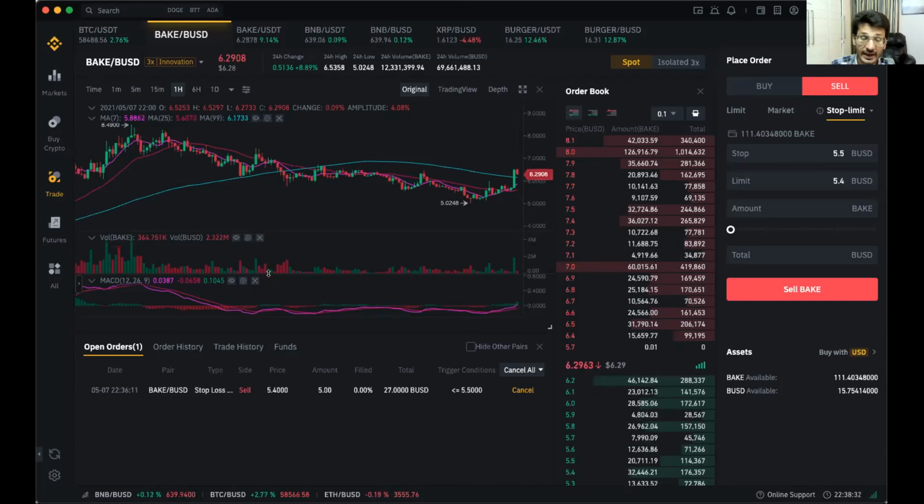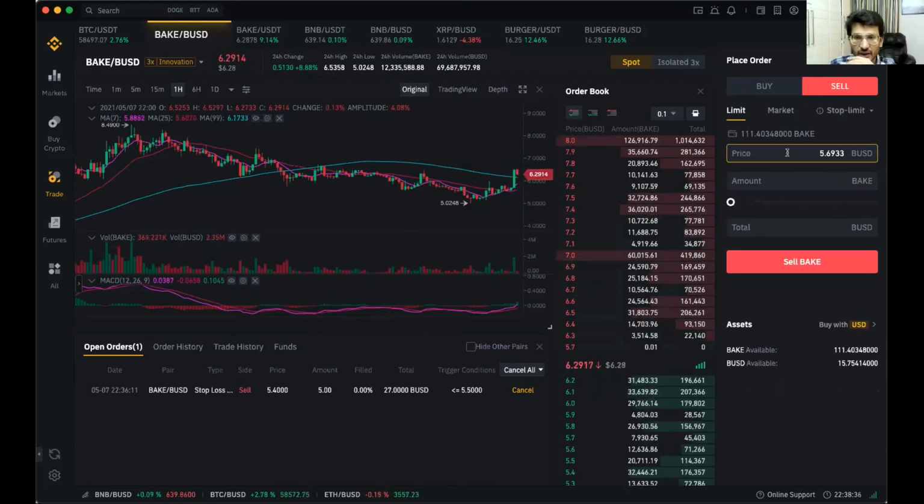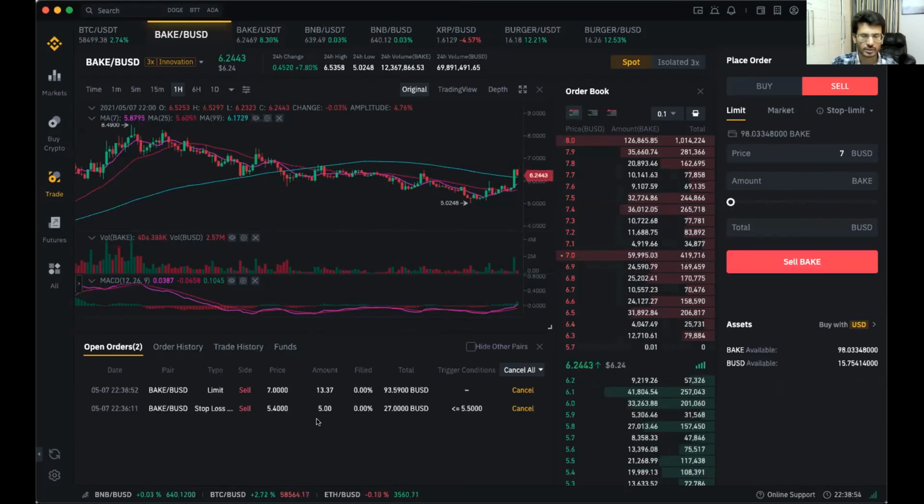Yes. Then in that case, अगर मान लो 5 पे खरीदा था, you will put a limit order. Let's say 5 पे खरीदा था, अगर मैं limit order लगाता हूँ, मैंने 5 पे खरीदा था और मैं इसको 7 पे बेचना चाहता हूँ. I want to sell it at, let's say, $7. Okay, how many bakes I want to sell it at? I want to sell 13 bakes. Okay, I want to sell 13 bakes at $7. So I will put sell bakes at $13. Okay.